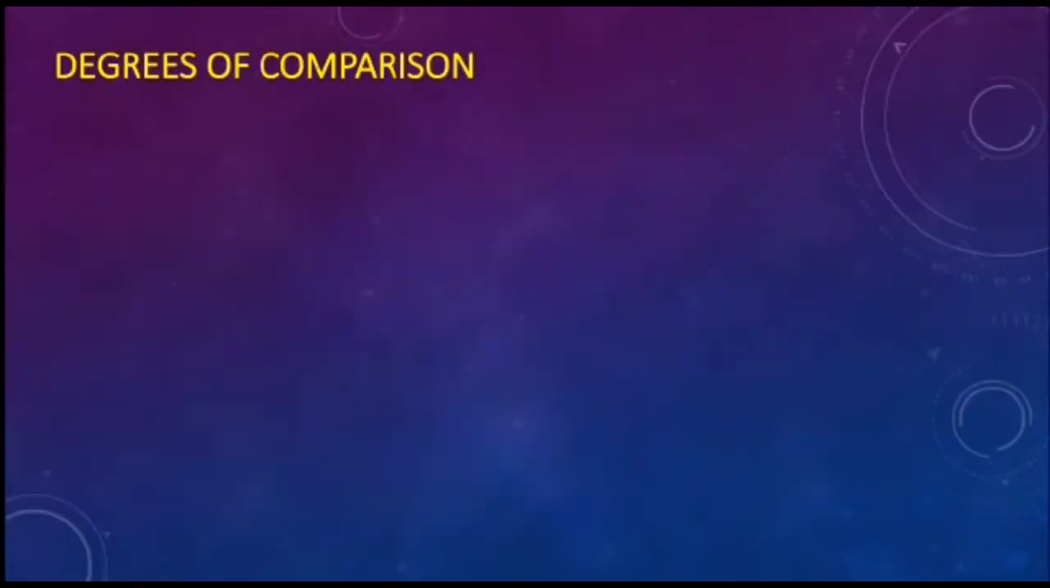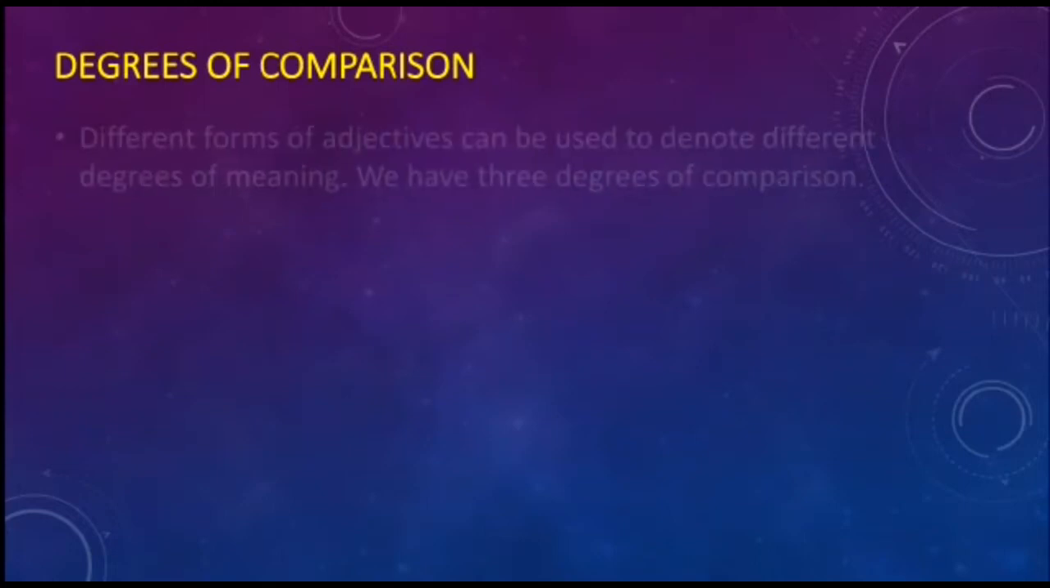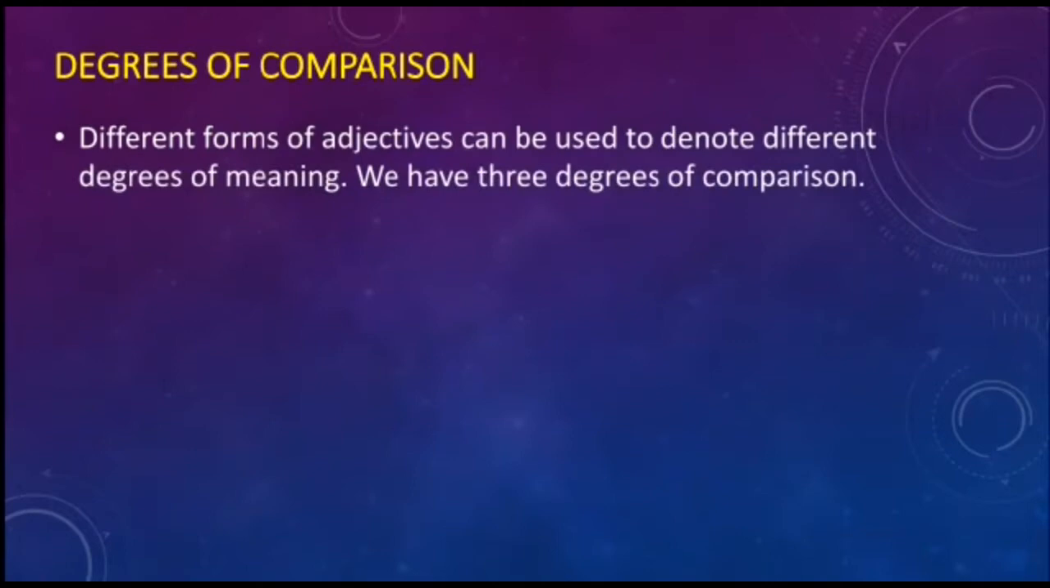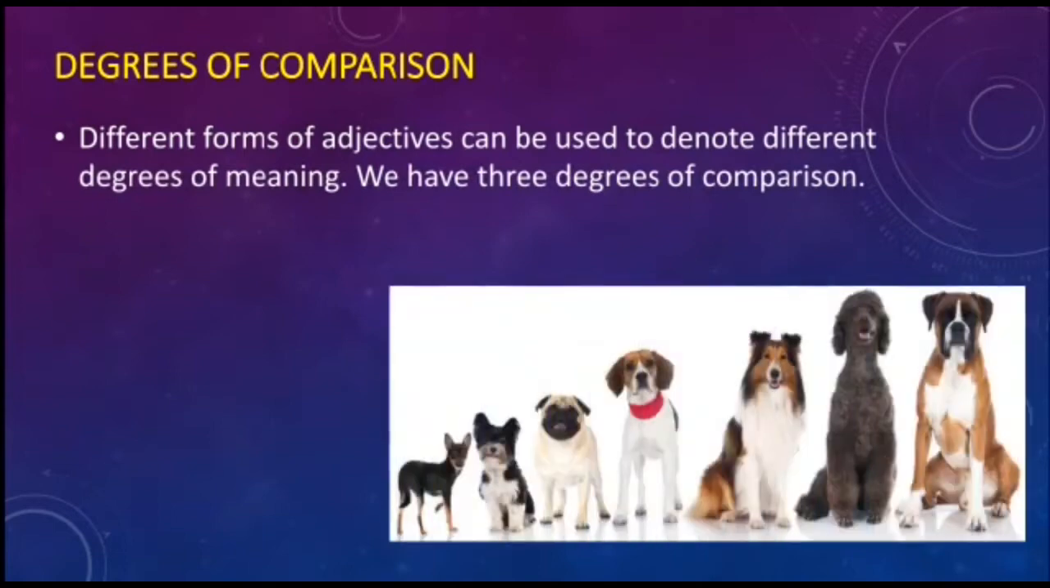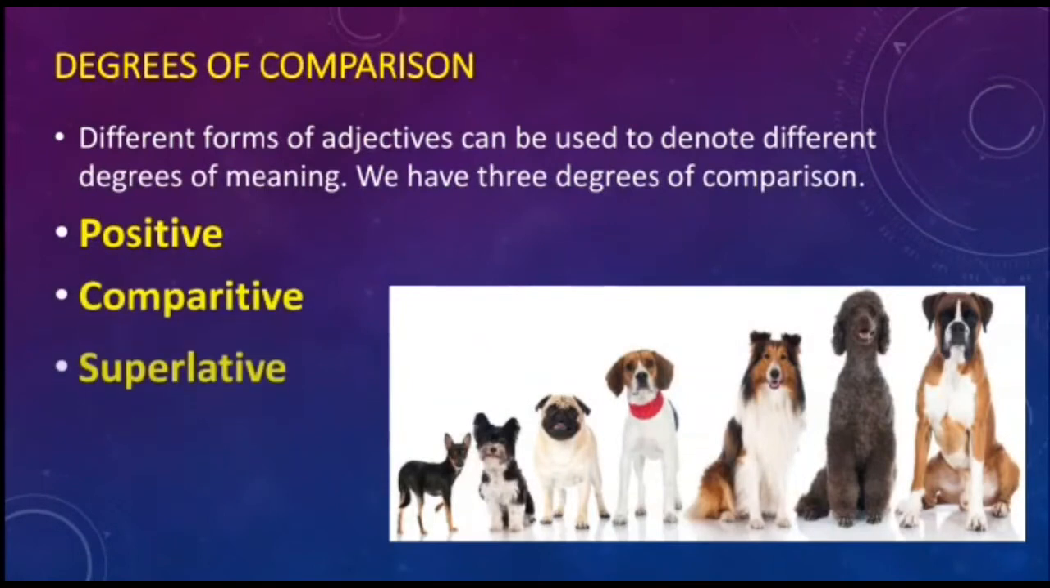Now, all these adjectives and adverbs also, as we have learnt in our previous classes, can be divided into 3 degrees of comparison, which means you can compare them. That is, these different forms of adjectives can be used to denote their different degrees of meaning. If you can see here, there are different degrees of the height of these dogs. You can divide the degrees into positive degree, comparative degree and superlative degree.